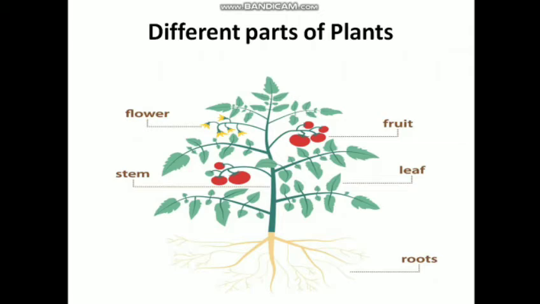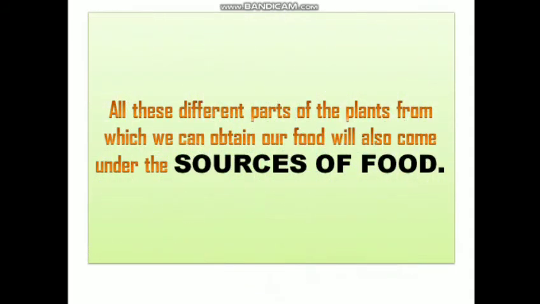Now, if I continue this topic, students, we have different plant parts. Obviously, plants have different parts. So we have roots, stems, flowers, leaves, and seeds as well. As you can see from the picture, it shows us flowers, stem, fruit, leaf, and roots.